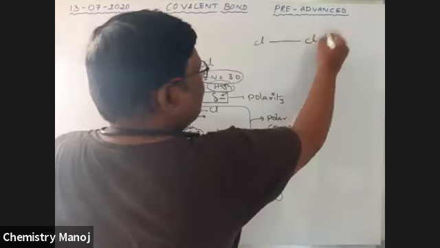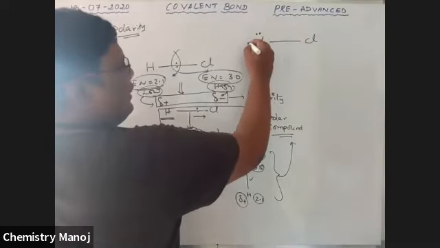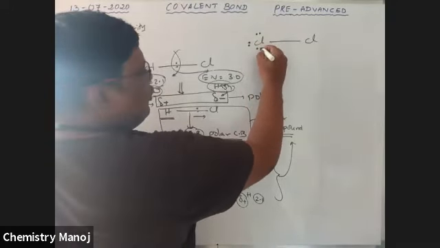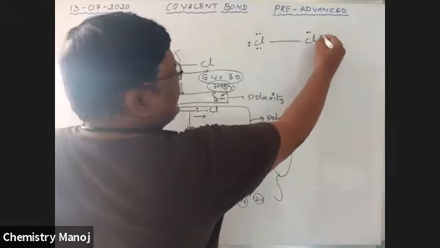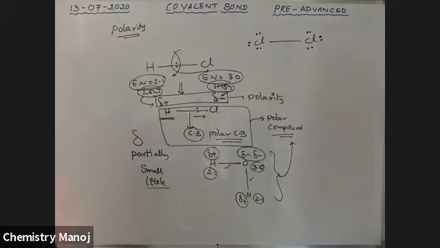What about Cl2? Chlorine has 3 lone pairs of electrons. Every halogen has 3 lone pairs, oxygen has 2 lone pairs, nitrogen has 1 lone pair. So that is the Cl2 molecule. Is the Cl2 molecule polar or non-polar?